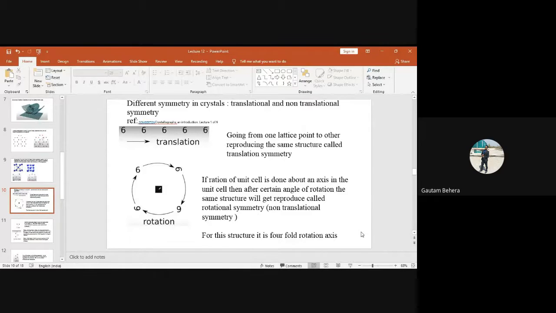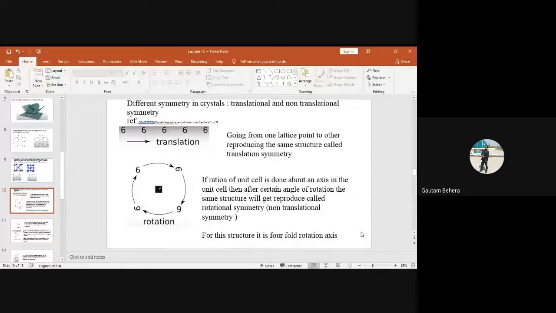But if I take a square, how many folds of rotational symmetry will it have? Four-fold. Very good, because 360 degrees divided by 90. If you rotate the square by 90 degrees, you can reproduce the same structure, so the minimum angle of rotation is 90 degrees. n is equal to 360 degrees divided by the minimum rotation angle, so 360 by 90 comes as 4.